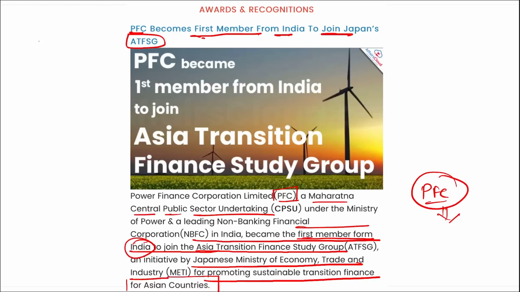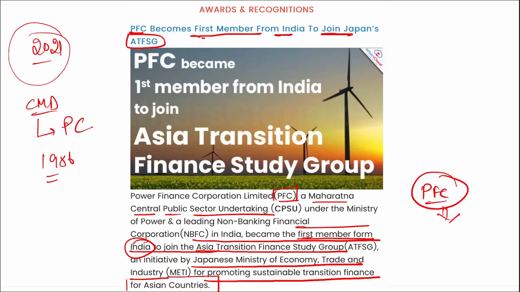Correct. Then this ATFSG was founded in 2021 with an understanding that transition finance will be a critical factor in enabling Asian economies to achieve carbon neutrality. The group provides supplementary advice that complements the existing global frameworks for sustainable finance. If we talk about the Chairman and Managing Director of PFC, Parminder Chopra, it was incorporated in 1986 and the headquarters is in New Delhi.